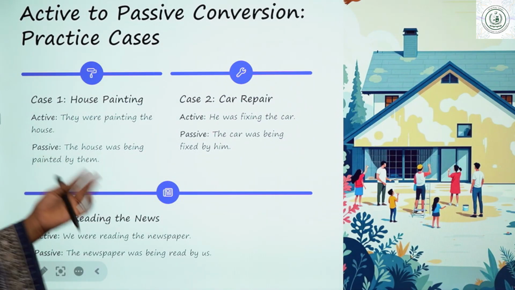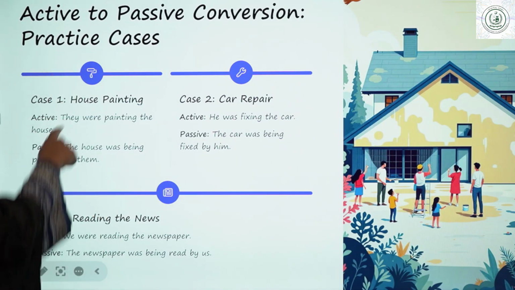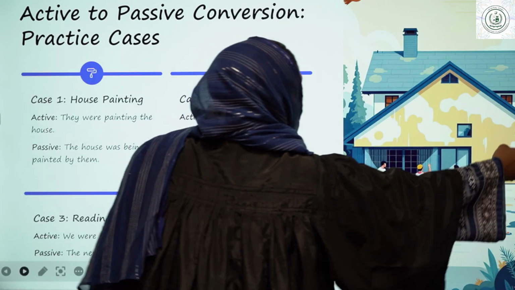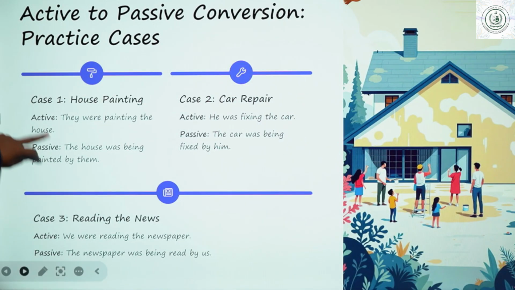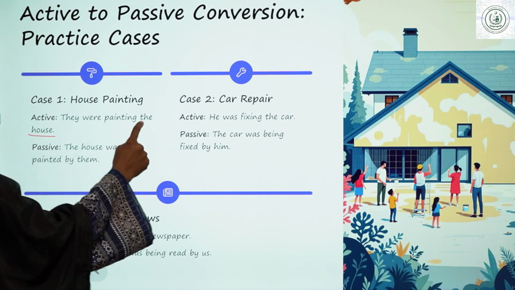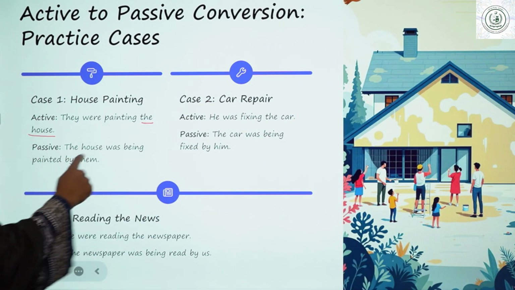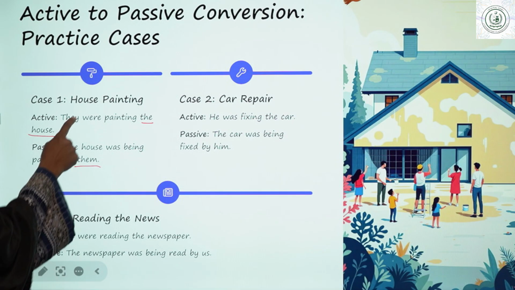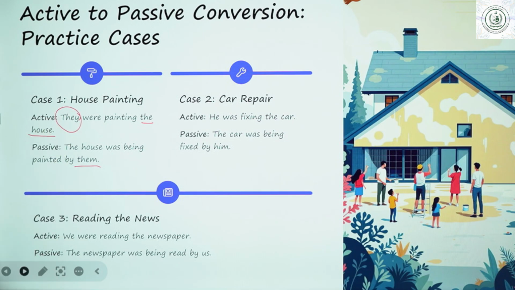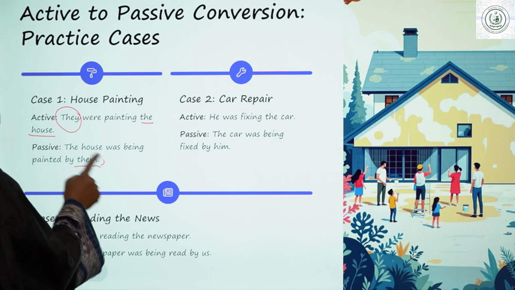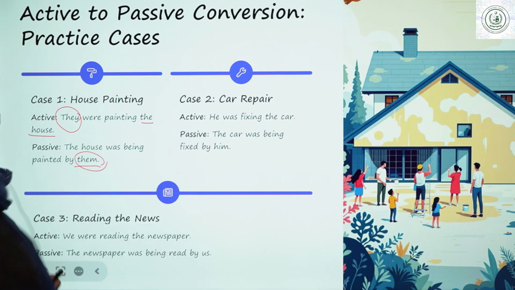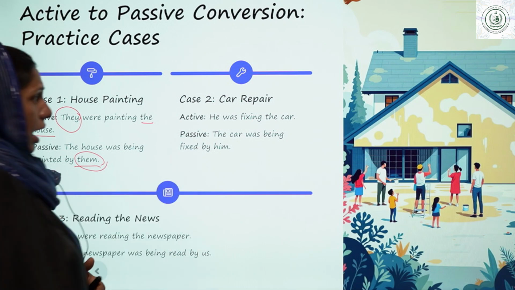Okay, these are 2 to 3 examples. First one, case one: house, painting, active. They were painting the house. How have they converted? They started from the house. The house was being painted by them. The subject was "they", and now we have converted it into the objective form: they, them. Case 2: He was fixing the car.